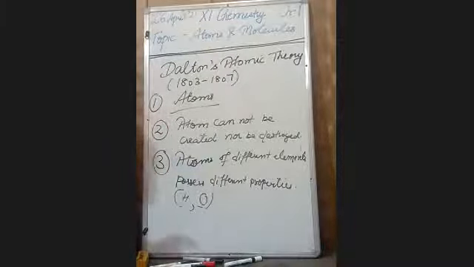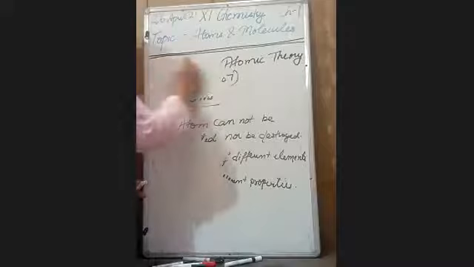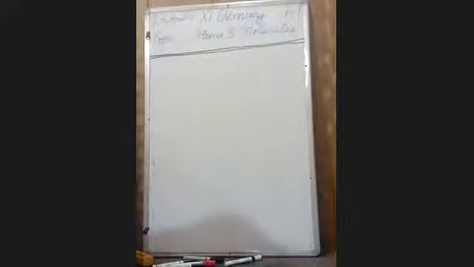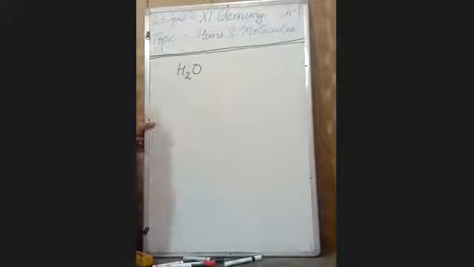And atoms of the same element have the same properties. For example, all the hydrogen atoms: all their properties will be the same. But atoms of different elements have different properties. Next, in a given compound, the relative number and kind of atoms are constant. For example, in water, the number of hydrogen and oxygen atoms is fixed. It is constant. These are all the postulates of Dalton's atomic theory.